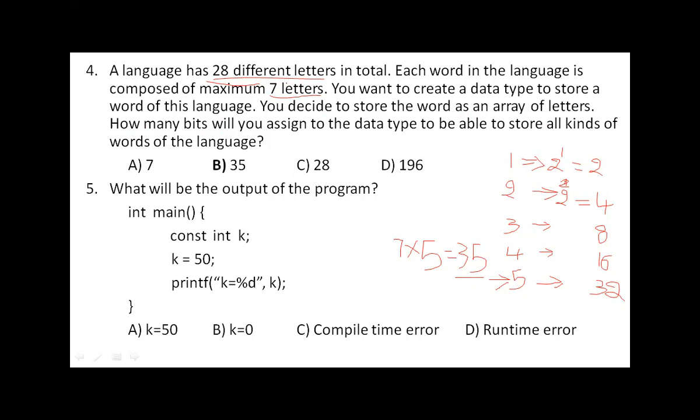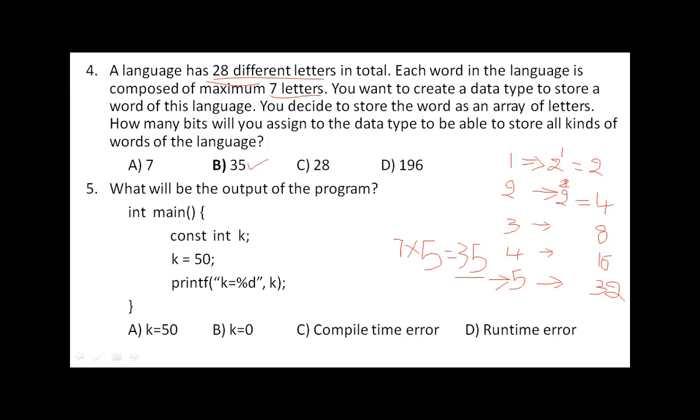So each word is of 7 letters. To represent one letter, I require 5 bits. So for 7 letters, 7 into 5, 35 bits I need to allocate to store a word. Now you can create a data type whose length is 35 bits approximately. So then option B is correct here.